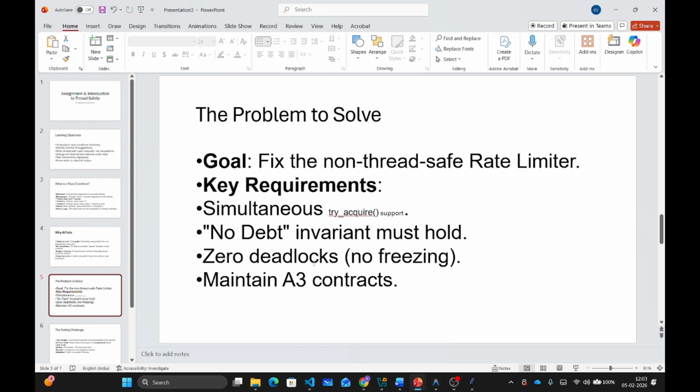Your requirements are: multiple threads must be able to call try-acquire simultaneously. The no-debt invariant must never be violated regardless of the timing, and also no deadlocks. Your code must never freeze. And also you must make sure that your contract from assignment 3 still works.